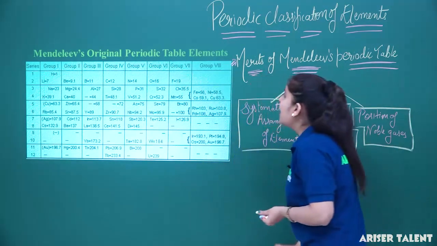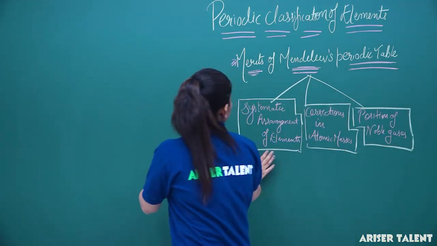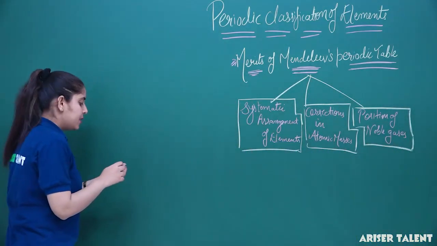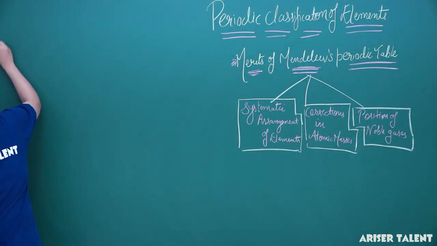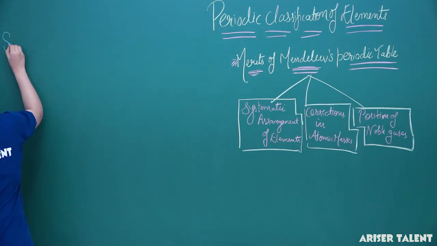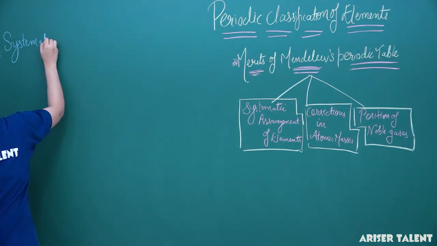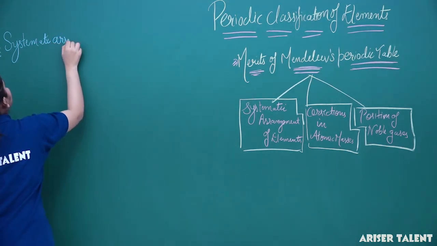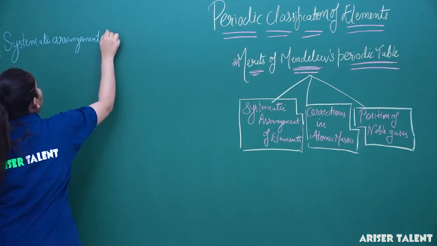So, starting with our first point, that he gave the systematic arrangement of the elements.